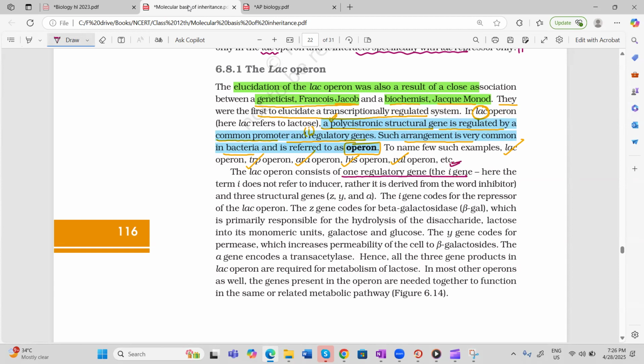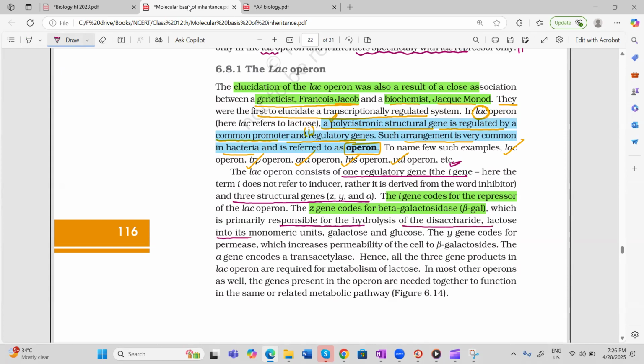Now, if you see in the lac operon, there is one regulatory gene called the I gene. Don't say the I gene is an inducer. It is actually an inhibitor. And there are three structural genes, Z, Y, A. Now, one by one, please focus carefully. What does the I gene code for? Repressor. What does the Z gene code for? Beta galactosidase. And what is the role of beta galactosidase? It will hydrolyse the disaccharide lactose into monomer units, that is glucose and galactose.